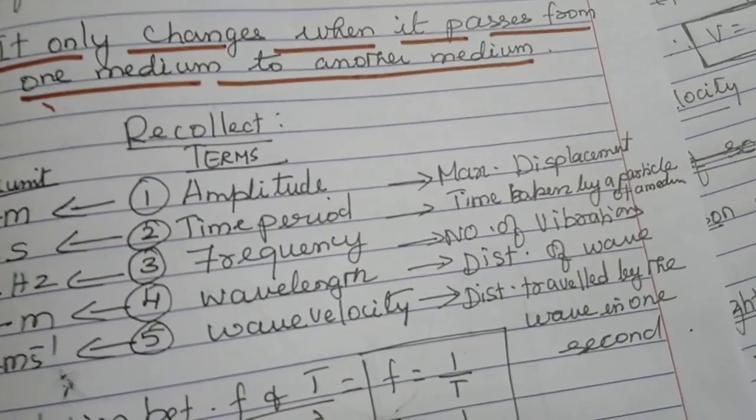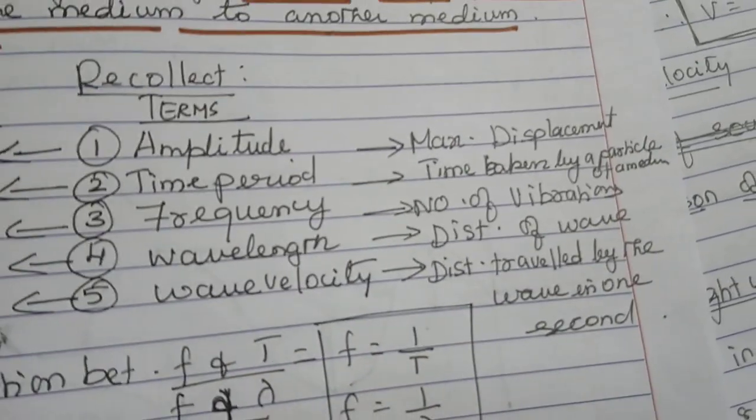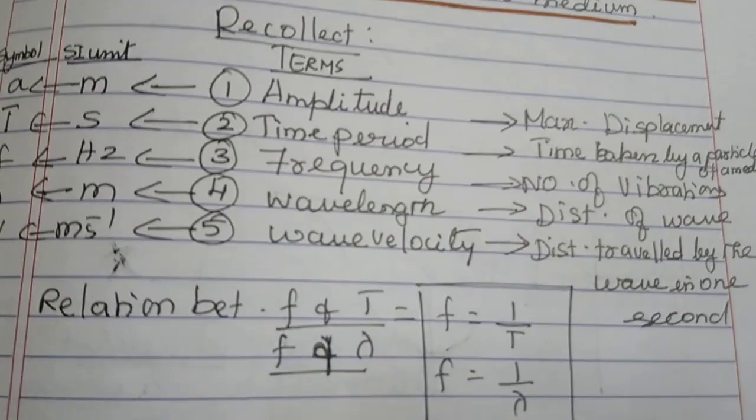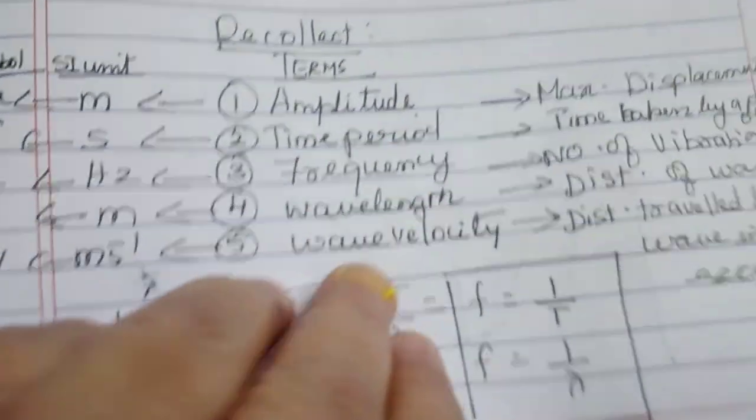Now, there are two relations. One relation we already discussed, F and T. That is, F is inversely proportional to T. F is equal to 1 by T. And one more relation we are going to discuss now, that is F and lambda. What is F? F is frequency. What is lambda? Lambda is wavelength. So how are they related? They are also inversely proportional. So F is proportional to 1 by lambda.